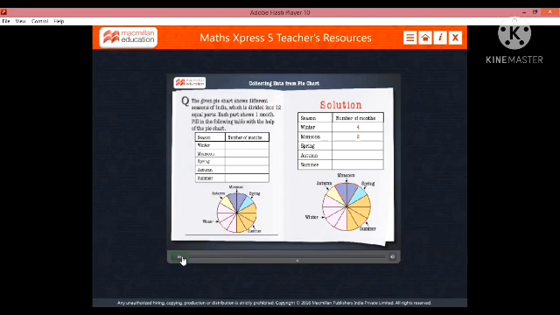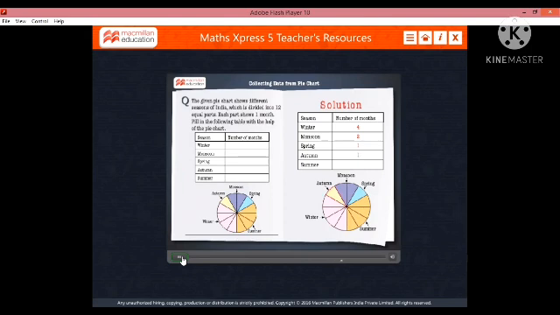Next, let's find the number of months for the season of spring. As we can see in the pie chart, there is only 1 month in the spring season. Hence write 1 in the number of months column for spring. Next, let's find the number of months for the season of autumn. As we can see in the pie chart, there is only 1 month in the autumn season.